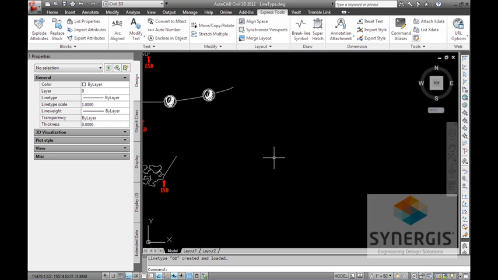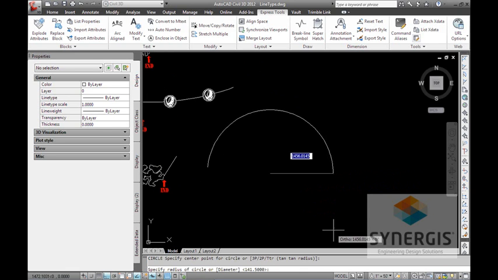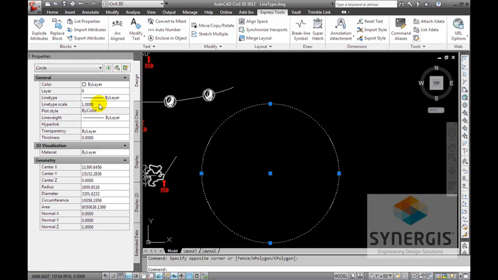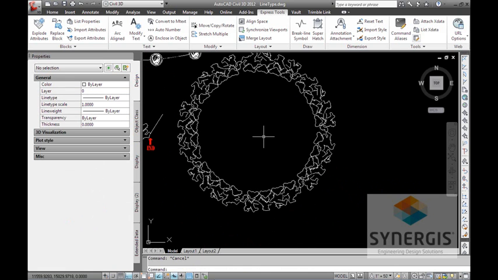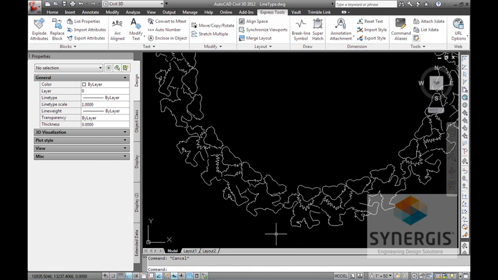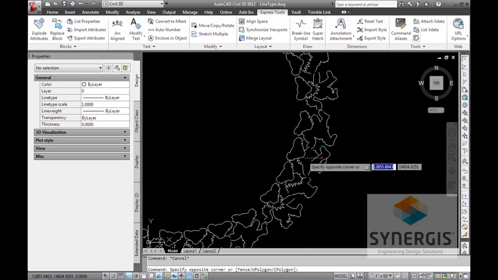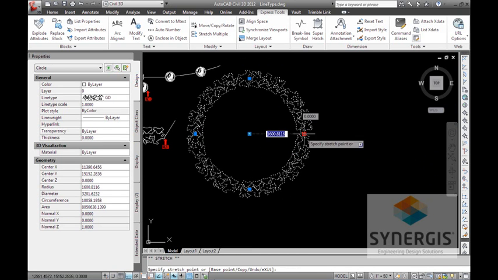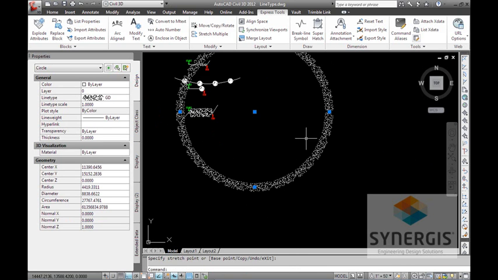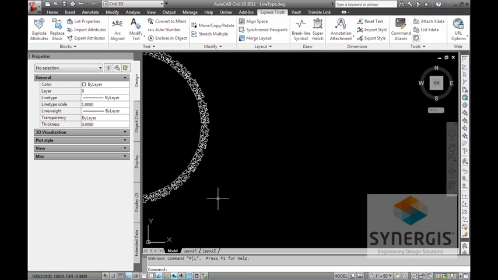I'll make a circle over here maybe. Line type. And there we go. All right. So, I can make this larger, smaller, make whatever I want. I can make a polyline.